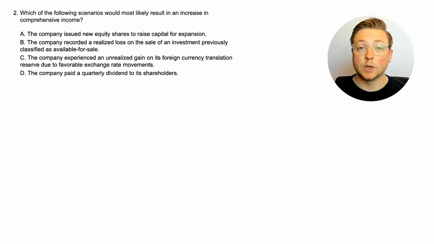All right, here we are at question 2. Which of the following scenarios would most likely result in an increase in comprehensive income? Okay, we talked about it a little bit. It's some unrealized things in the previous question, but again, if you don't know much about this, you might not really know what would or what wouldn't increase the comprehensive income. If you want to try, go ahead, pause the video, and think through these different options. If not, let's go ahead and go to the answer.